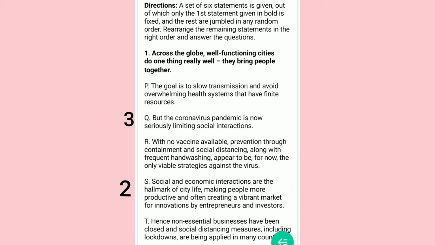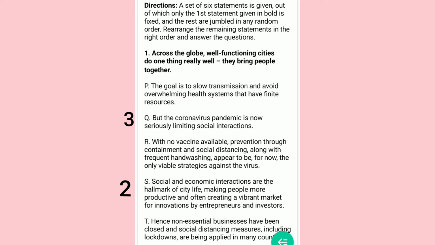Okay? So, the first sentence talks about well functioning cities and bringing people together. Then the next sentence, that is S, it talks about the hallmark of the city life and what it does. It brings people together, making people more productive and often creating a vibrant market. Then after this, the next sentence is Q, which says, but the coronavirus pandemic is now seriously limiting social interactions.